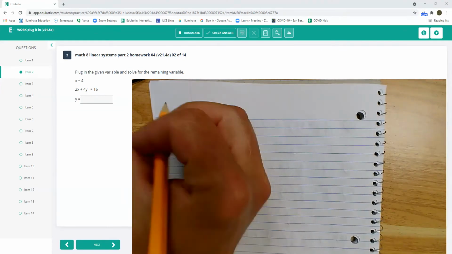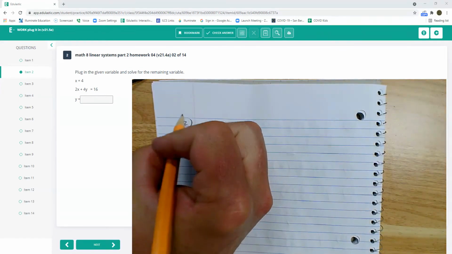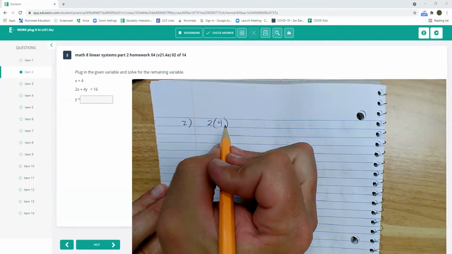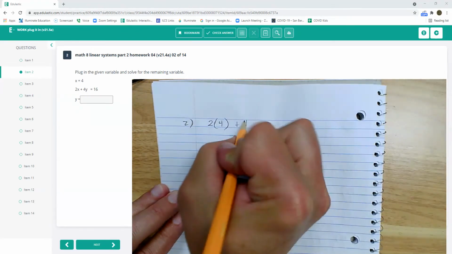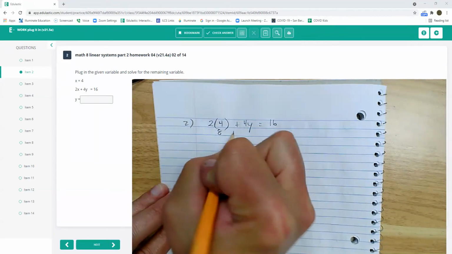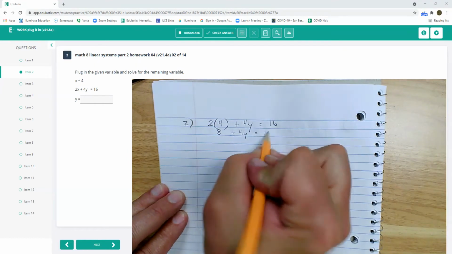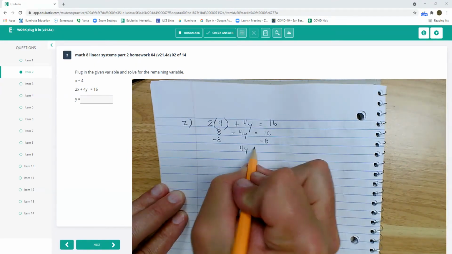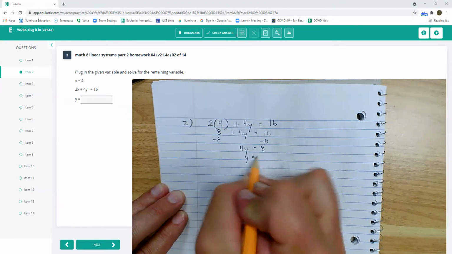So number 2. 2x, but x is 4, plus 4y equals 16. So this is 8 plus 4y equals 16. Subtracting 8, 4y equals 8, so y must equal 2.